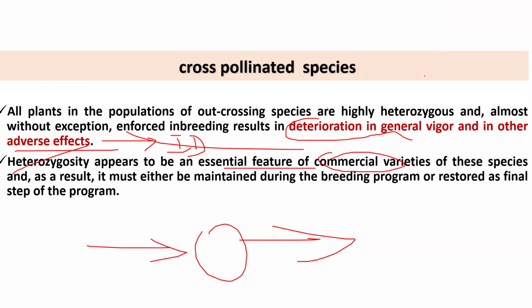Sir, can I ask a hypothetical situation? If we consider a hypothetical situation where no detrimental alleles are present in the inbred population, will the performance decrease again in those inbreds? There is no reason why inbreeding depression will happen. What is the genetic mechanism of inbreeding depression? That's why I told you to consider a hypothetical situation. Then definitely there is no reduction in the performance. If everything is good, why would it decrease?